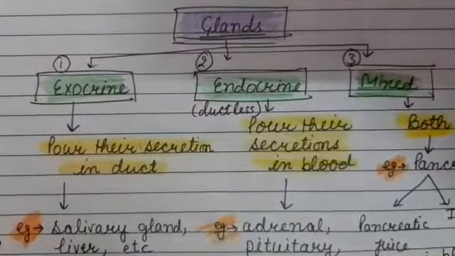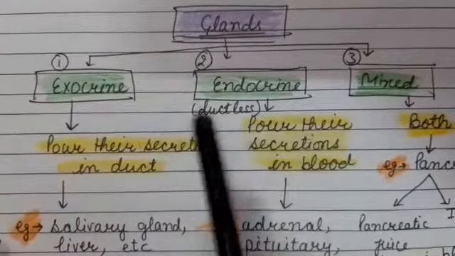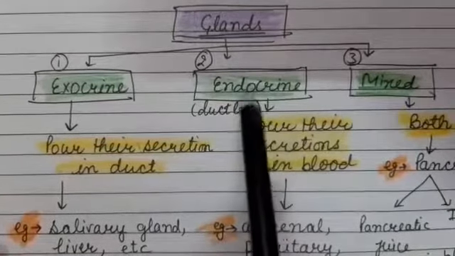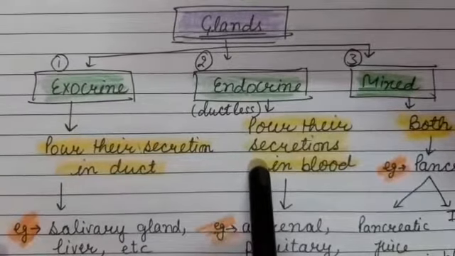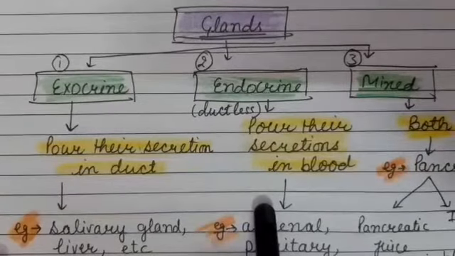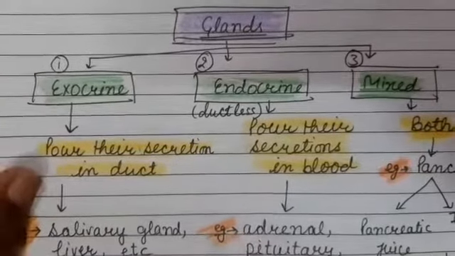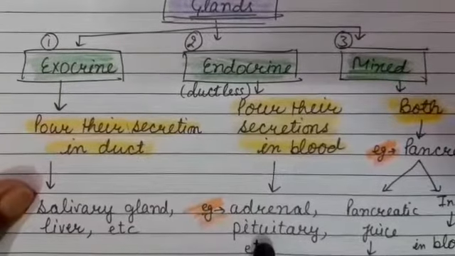So when I was telling you about the endocrine glands, I mean that this type of glands are present in endocrine system. This is the topic we will study after this topic, okay? And these glands are adrenal gland, pituitary gland, and many other glands, okay?